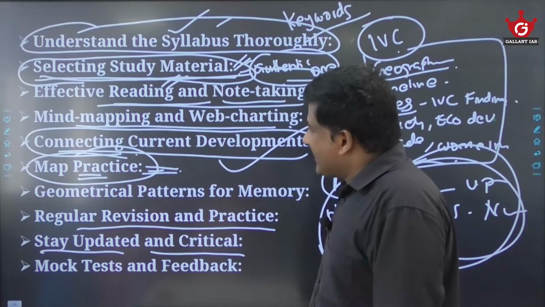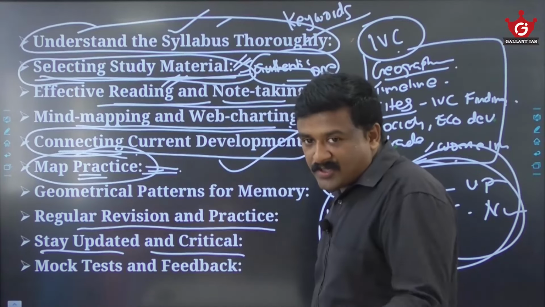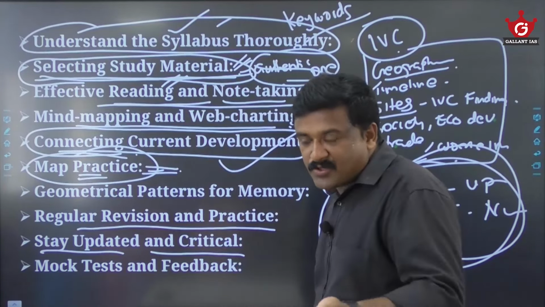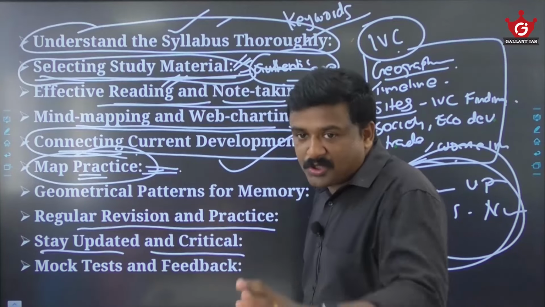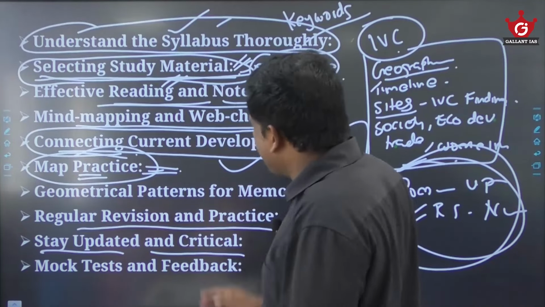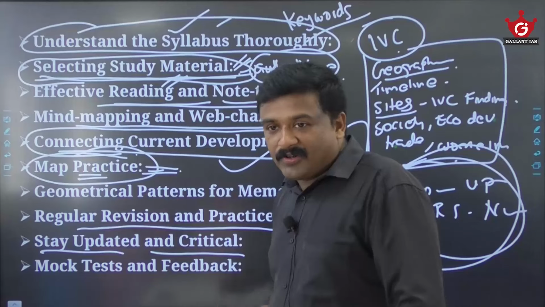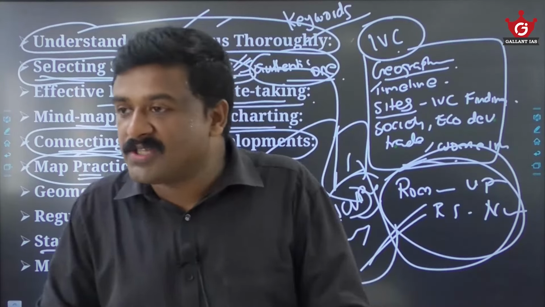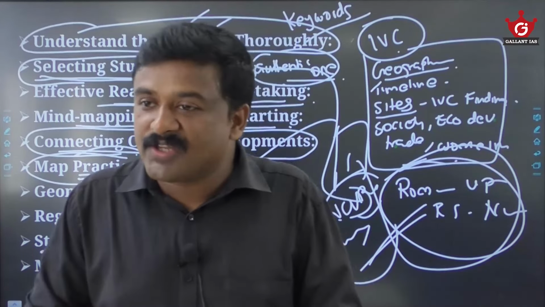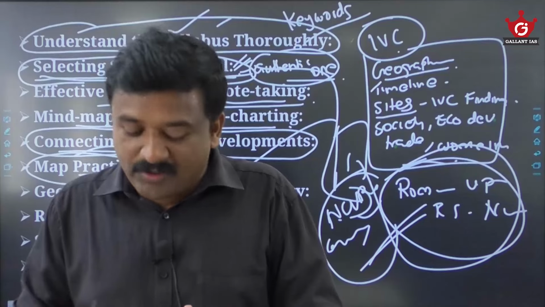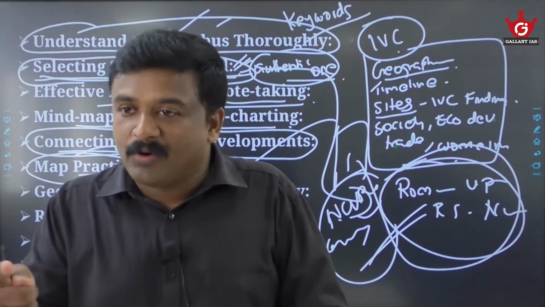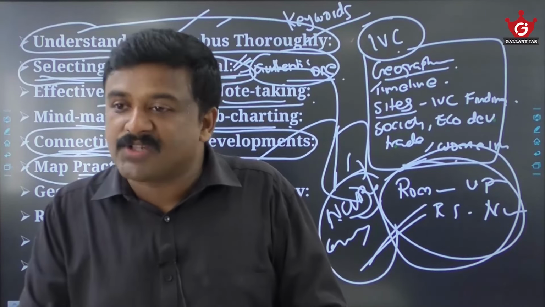Then connecting current affairs: whatever is happening in the news, whatever recent developments about history and culture, you have to update into your notes. Then map practice is again essential for religious history, social history, economic history, the sources, or various cultural developments.